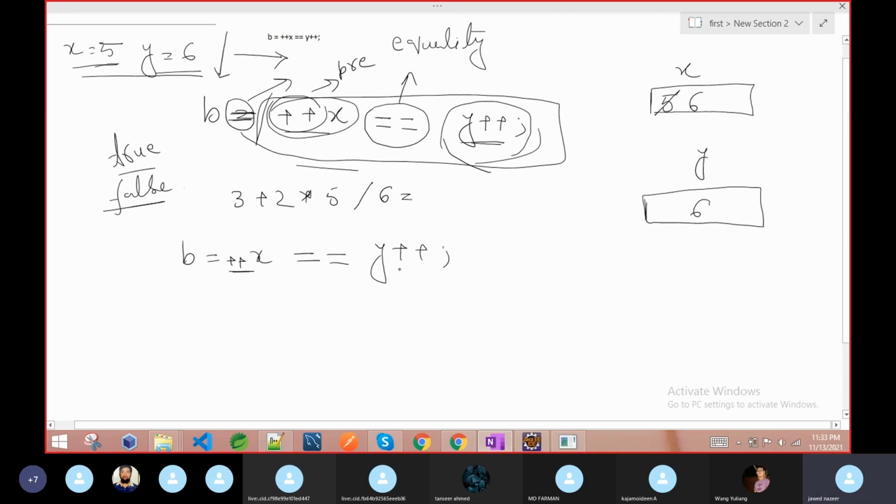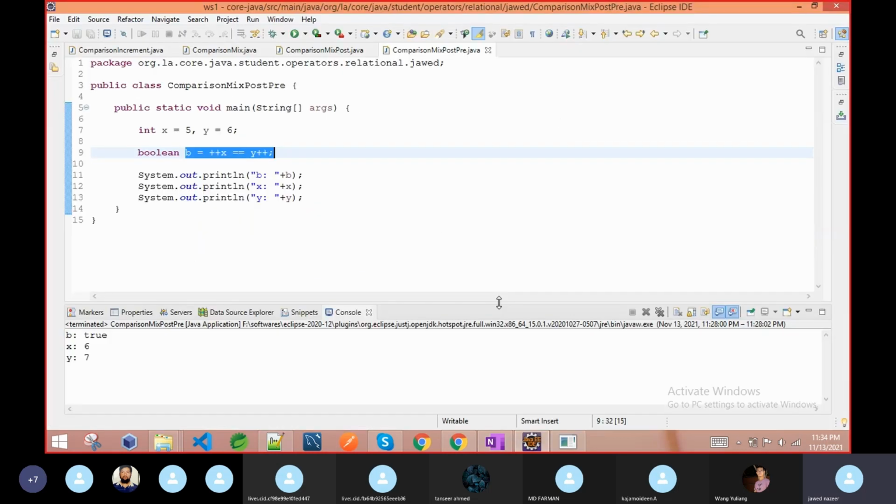Now it comes to the right side, but it is post, it will not increase. The value of y still remains 6. Now if I just change the value, this is 6, this is also 6. Both are equal or not, Mr. Mohsen? Equal. So what will it return? True. After that, this will perform post one, then this will be discarded. So when you see the latest values, they are 6, 7 and true.